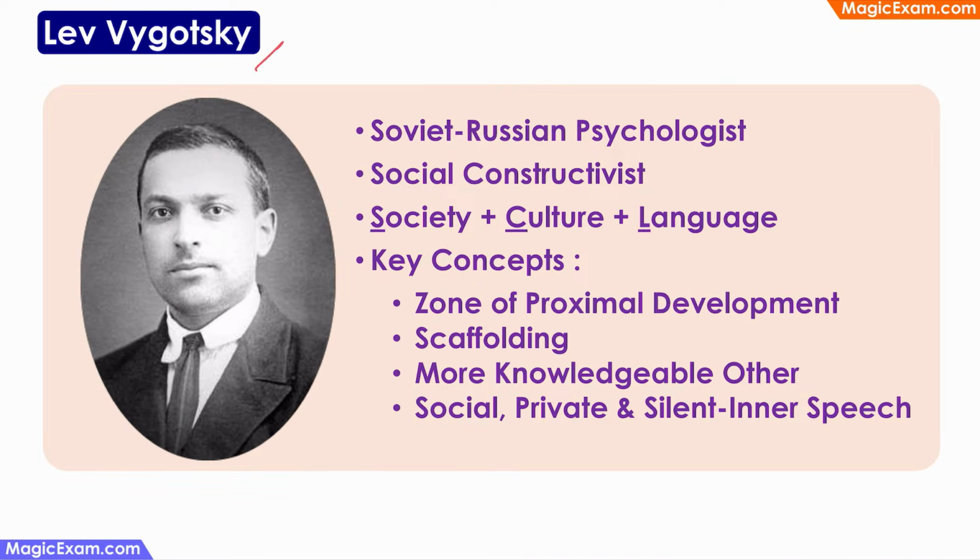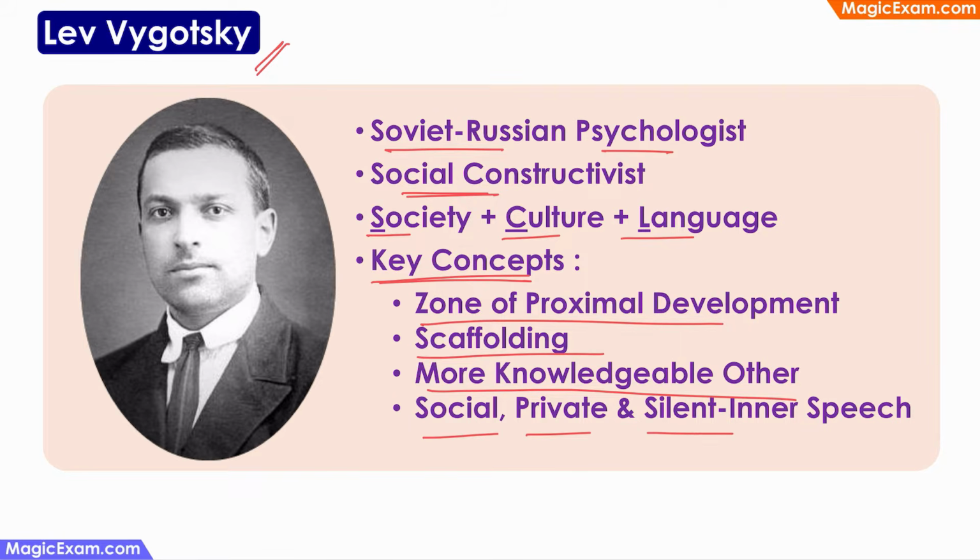Next, let us look at Lev Vygotsky and his theories. Now, Vygotsky was a Soviet Russian psychologist. That is, he was from communist Russia. And he is one of the proponents of the social constructivist school of thought. And his theories are based on 3 main things: society, culture, and language. And the key concepts that we will study under Lev Vygotsky's theory are his zone of proximal development, the concept of scaffolding, the concept of more knowledgeable other, and social speech, private speech, and silent inner speech.